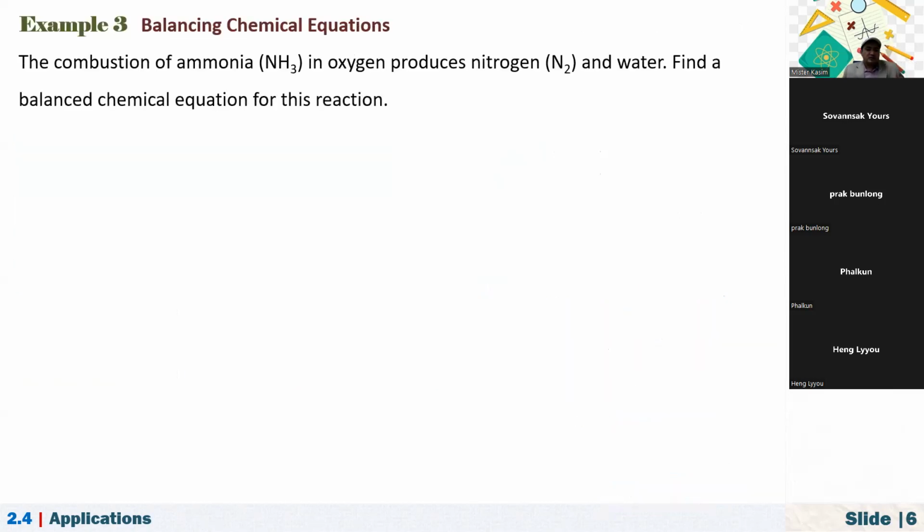Another application is balancing chemical equations. When a chemical reaction occurs, certain molecules, which we call the reactants, combine to form new molecules, the products. A balanced chemical equation is an algebraic equation that gives the relative numbers of reactants and products in this reaction and has the same number of atoms of each type on the left and right-hand side. That is what we have studied in chemistry. I don't know how much you remember.